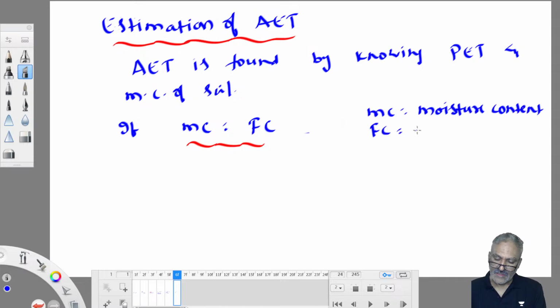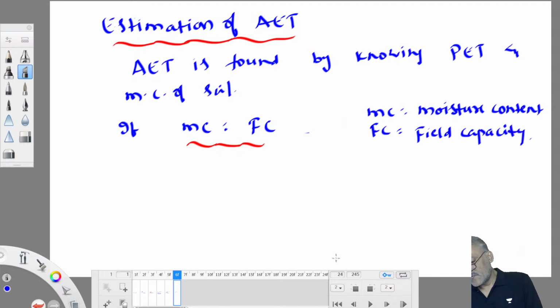What is field capacity in irrigation? Your sir might have taught you. Field capacity is the maximum water retained by the soil against the force of gravity. How much water soil can accommodate maximum, that's called field capacity. Beyond field capacity, moisture content is of no much use.